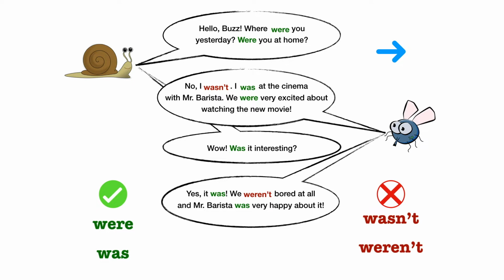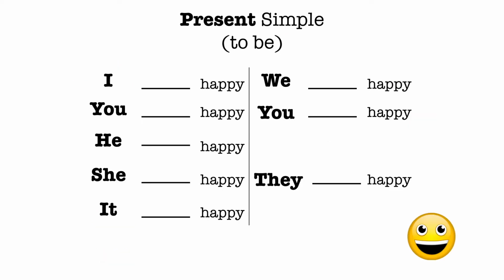But before we start, let's revise the present simple of the verb to be. For example, I am happy. Now let's read the sentences together. You are happy. Very nice. He is happy. She is happy. It is happy. We are happy. You are happy. And they are happy.